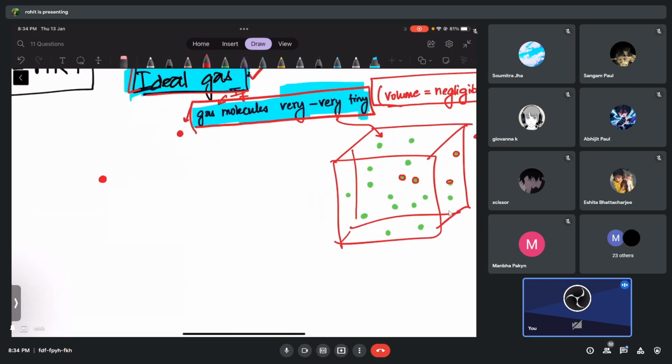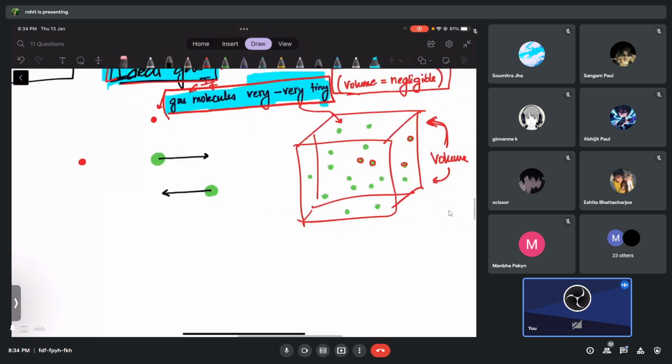Look at this. Suppose this is a gas molecule and it is moving, and this another gas molecule, the same, is moving in this direction. Notice and tell me, will they collide or not? No, one is going here and one will go here. So they do not collide. So can they apply force on each other or not? They cannot apply force.